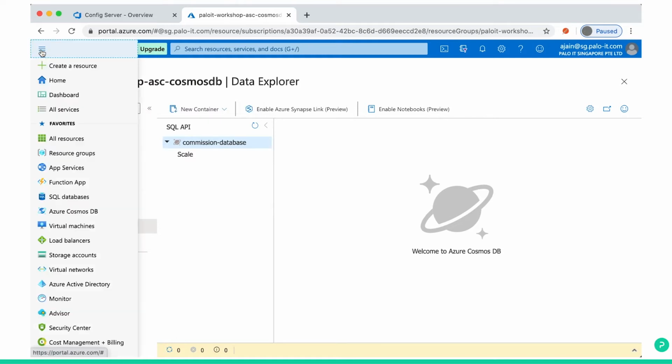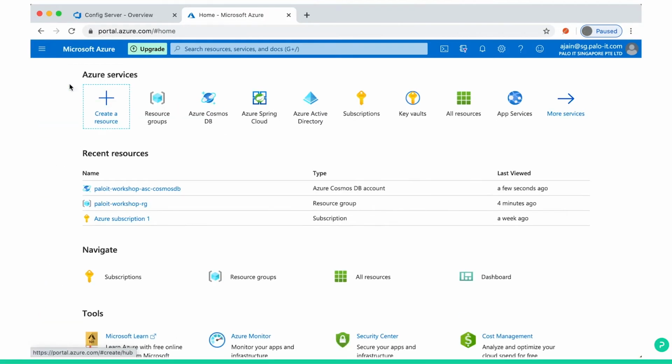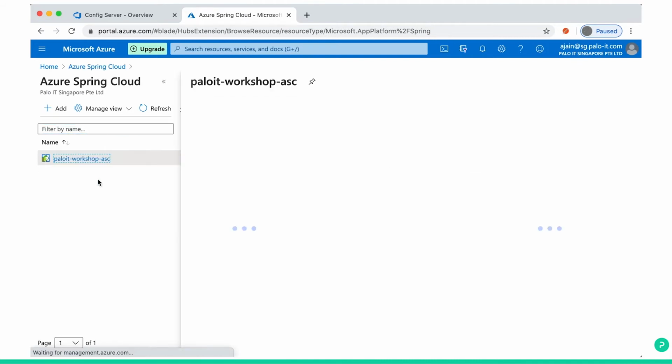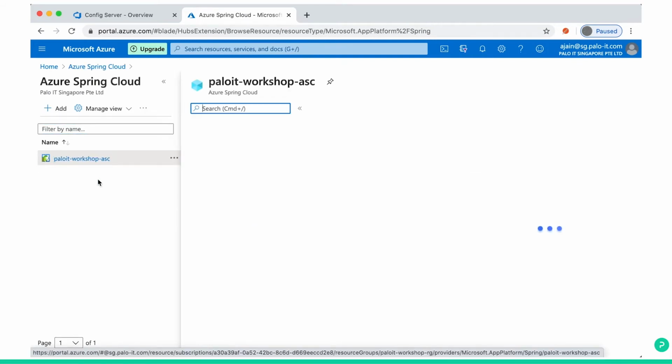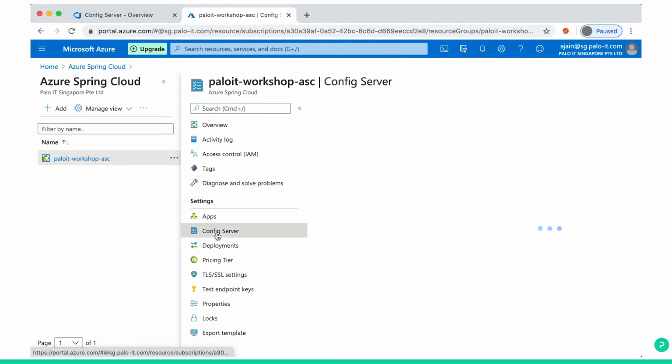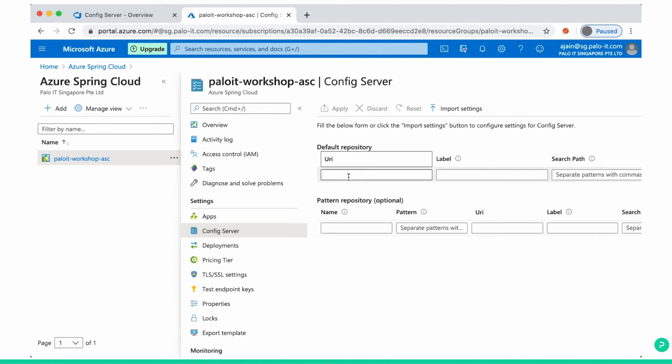To create that, let's go to the home first, go to the Azure Spring Cloud, click here, and then you can see here config server. So click config server, and then we need to give the URL of the Bitbucket repository.